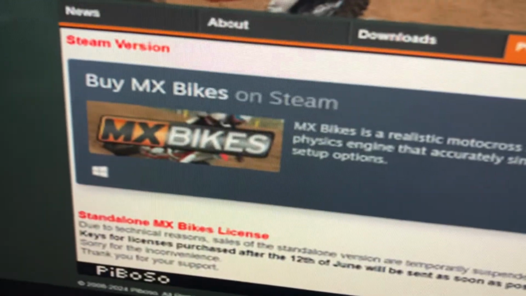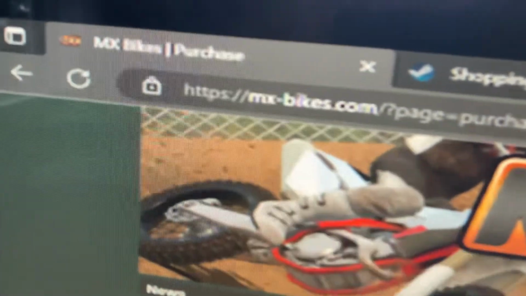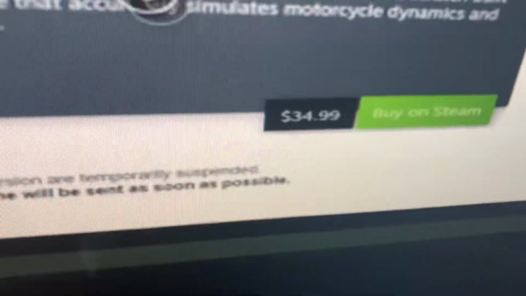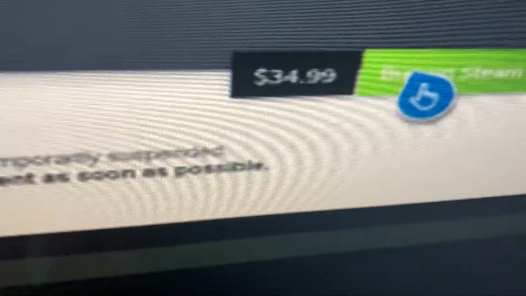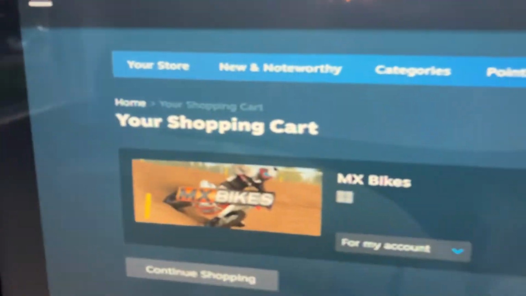And what I did is I typed in MX Bikes, like right here, like how it says right there. And this came up. I started on news, I went to purchase, and I came down to here, and it says buy on Steam. And so I went on Steam, and I clicked that, and it came up as MX Bikes right here for $35.